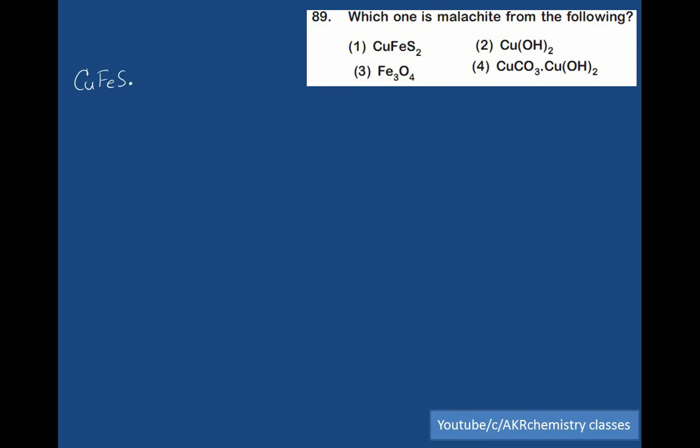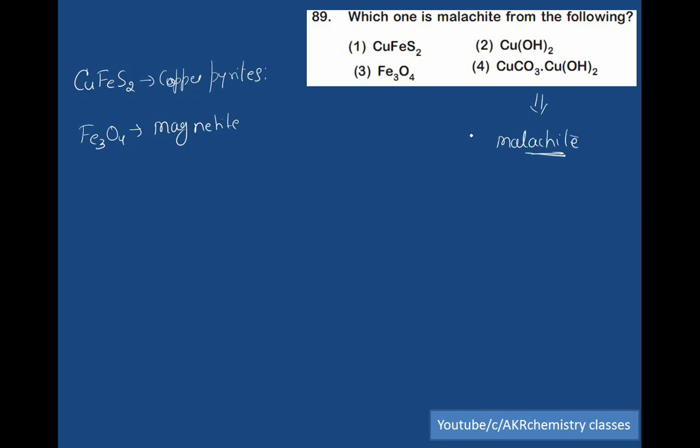CuFeS2. What is the name of this compound? Very simple. Copper pyrites. Then Fe3O4 is not hematite, sorry, it is magnetite. And this one is called malachite ore.